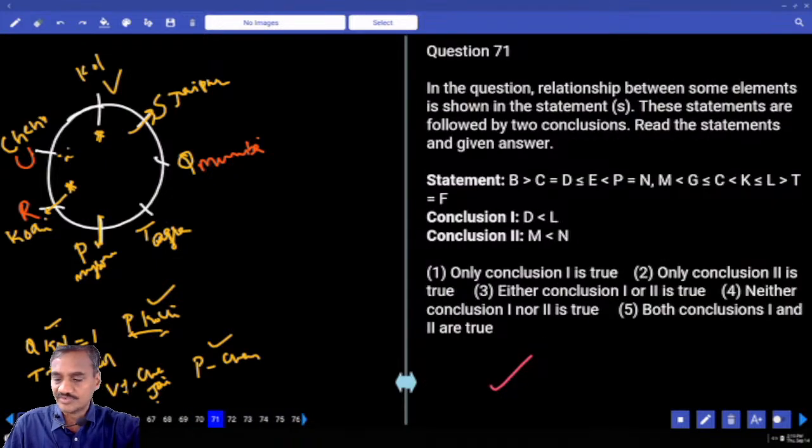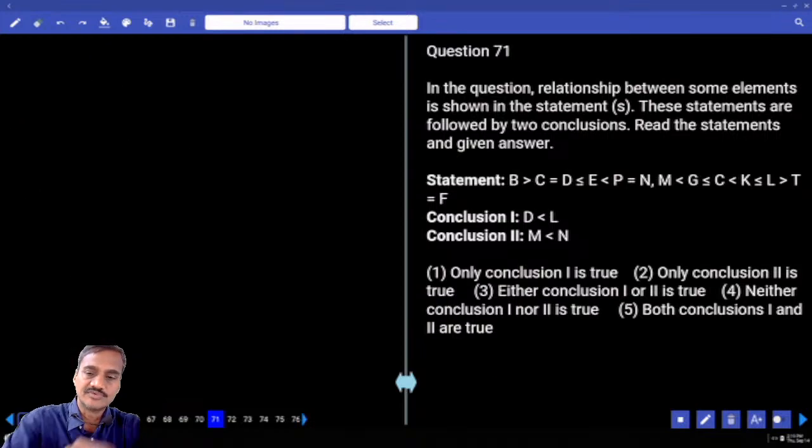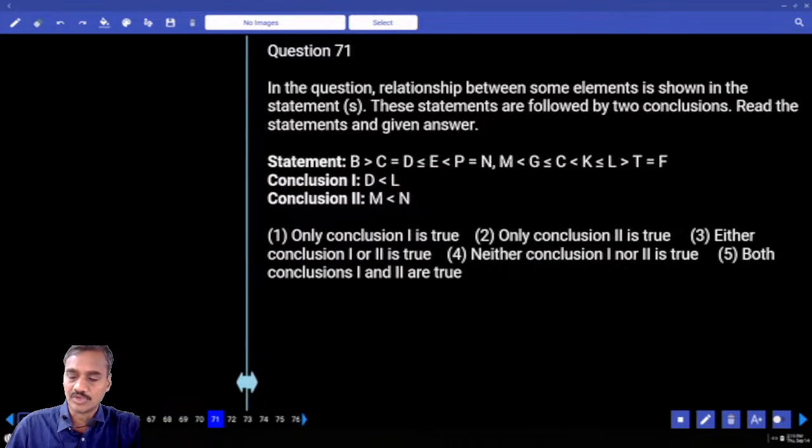The next one, 71 onwards. Now in this 71 onwards, it is based on inequalities. Then the relation between D and L. Now D is here and L is here. Which element is common? C equals D, in the place of C, I can write it as D. Hence D lesser than L is definitely true.